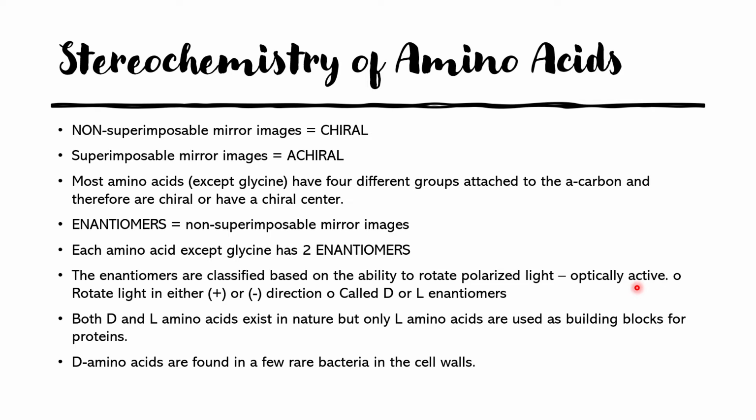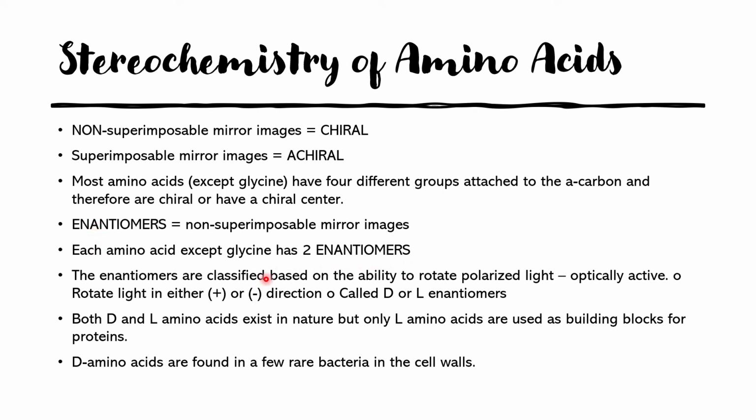So let's look into the stereochemistry of amino acids. A few things that we need to know are chiral and achiral molecules. If a molecule forms a non-superimposable mirror image, it is called chiral, and if a molecule forms a superimposable mirror image, it is called achiral. Most amino acids except glycine have four different groups attached to the alpha carbon, and therefore are called chiral or have a chiral center. These non-superimposable mirror images are also called enantiomers. So each amino acid except glycine has two enantiomers.